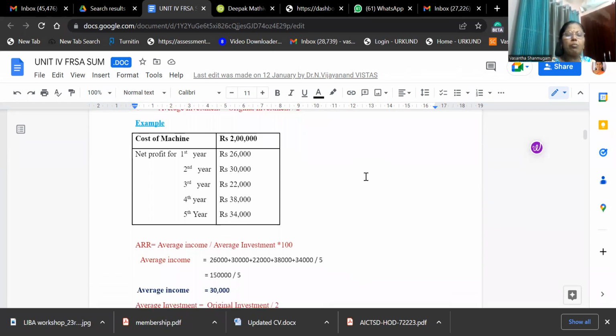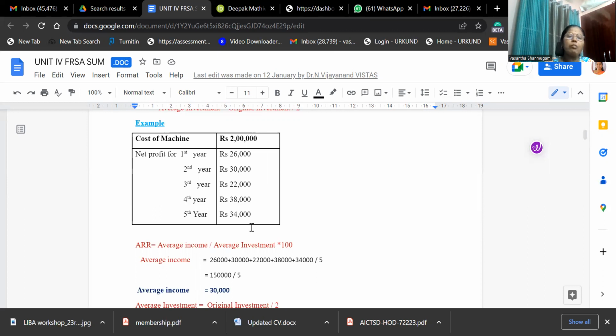The cost of the machine is 2 lakhs. That is the cash outflow of the firm. The net profit of the firm is given. First year 26,000, second year 30,000, third year 22,000, fourth year 38,000. In case of fifth year 34,000. As far as ARR is concerned, we have to find out the net profit. Net profit is nothing but profit after depreciation and tax.